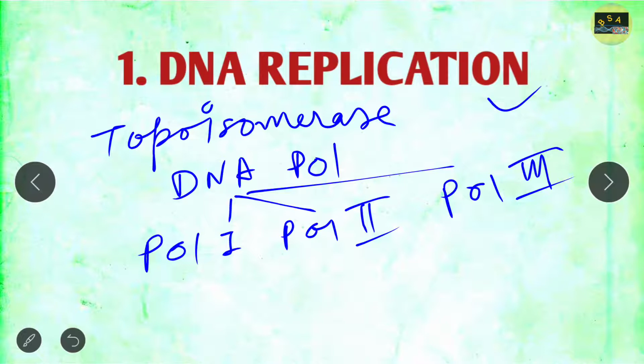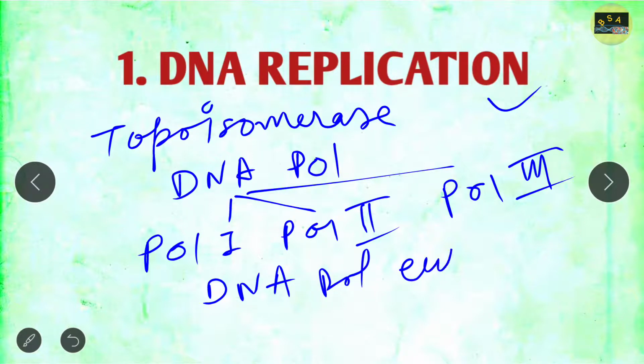Apart from this, you should focus on eukaryotic DNA replication, that is DNA pol alpha, gamma, epsilon, beta, delta, their activities, their functions, how they work, and so forth. You should know the DNA polymerase enzymes for eukaryotes.